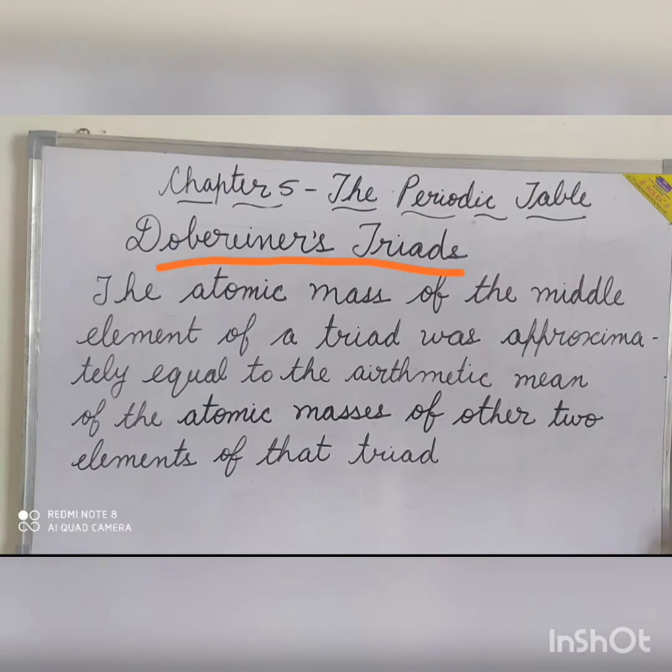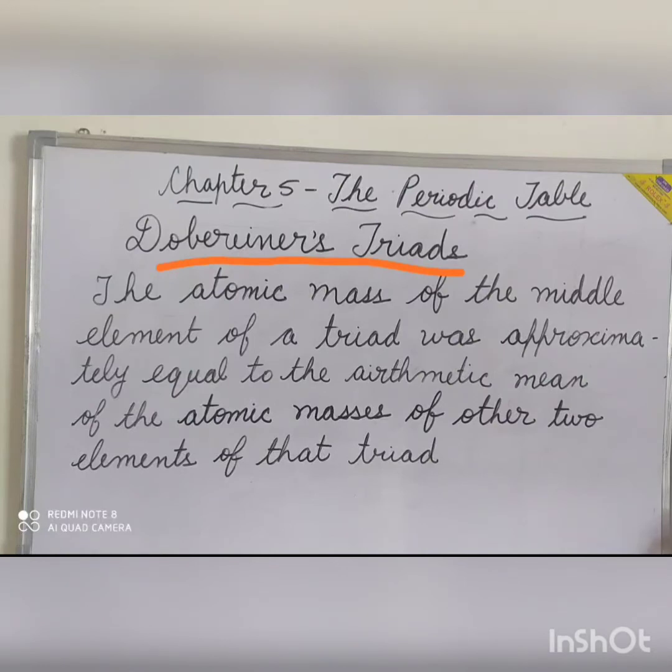Dobereiner's triad. J.W. Dobereiner was the first scientist to show the clear relationship between properties of elements and their atomic masses. He observed that certain elements displayed similar properties and that they could be placed in groups of 3 elements each. These groups of 3 elements each were called triads. The 3 elements of a particular triad had similar chemical properties.